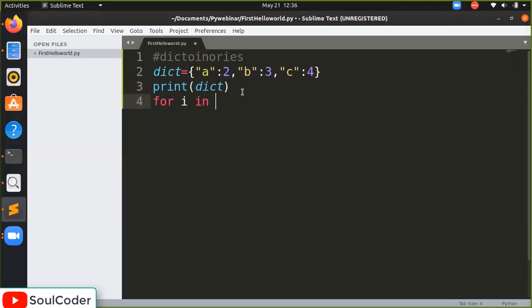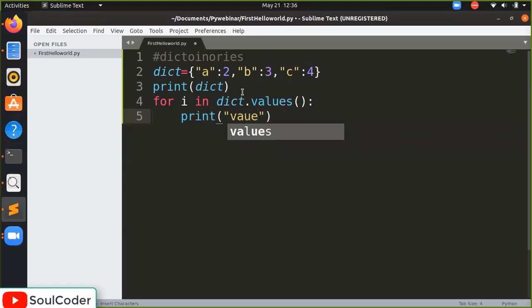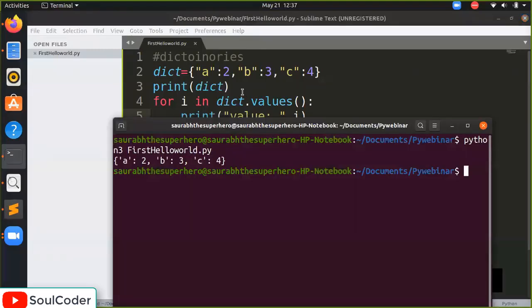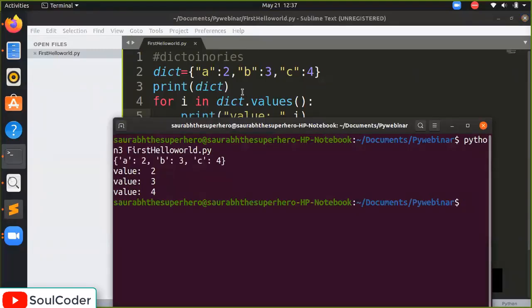For i in dict.values(), you have to use a colon, and I will write print, value, and by a comma I will separate and write i. It will give me the values. Let's see if it will work or not. So yeah, the values work. The values 2, 3, and 4 do work.